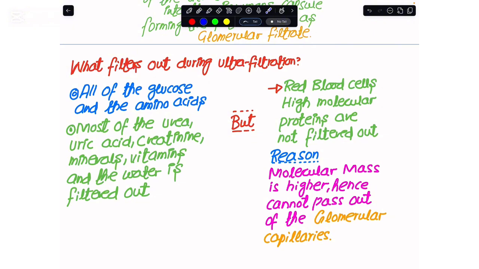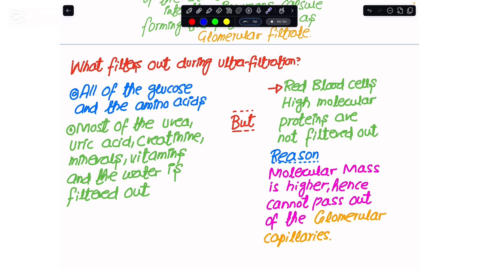Now here we have a little problem. The removal of urea, uric acid, creatinine, excess minerals, vitamins, and water is important, but the glucose and amino acids getting out of the glomerular capillary is not good, because they are a normal need of my body cells. I would not allow them to be removed in the urine. So we are required to reabsorb them, and that happens in the second step of urine formation, which we call selective reabsorption.